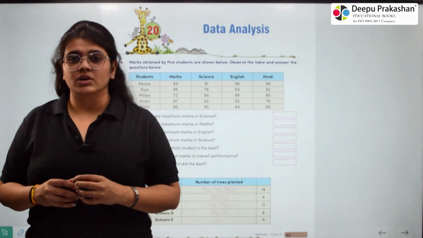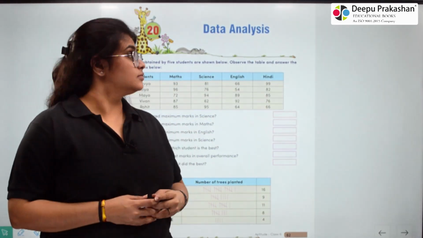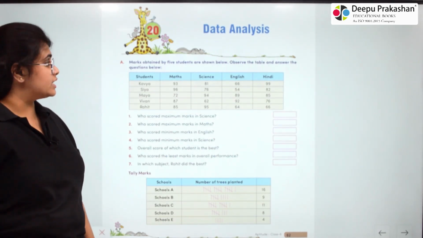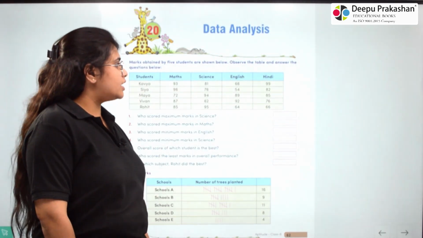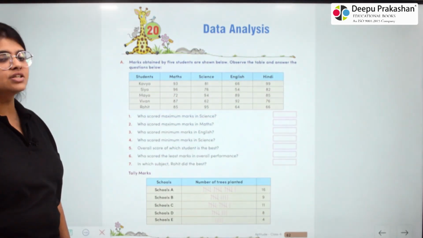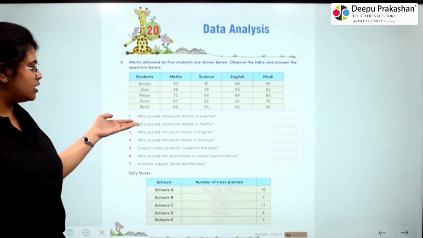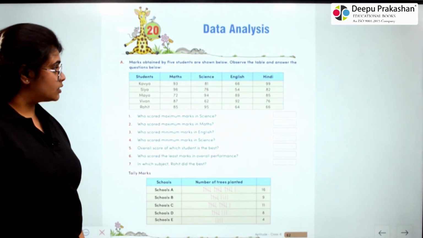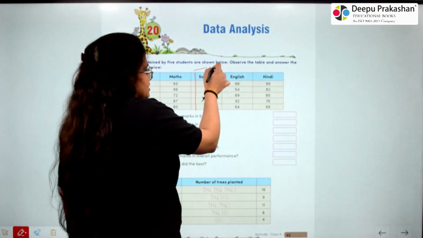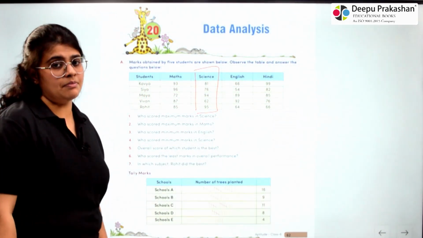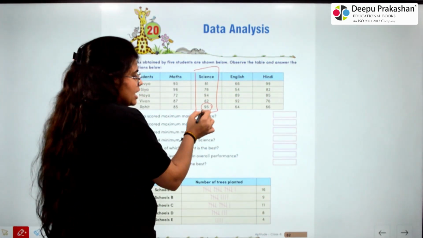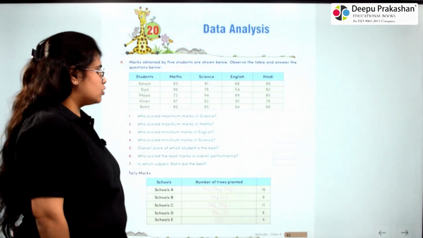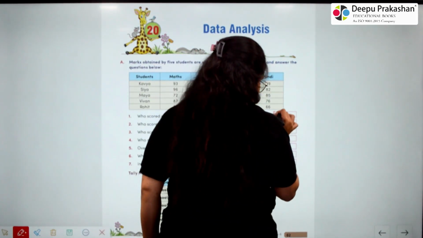Chapter 20 Data Analysis. A. Marks obtained by 5 students are shown below. Observe the table and answer the questions below. 1. We are given who scored maximum marks in science. So the column of science is this. Here the maximum marks is 95 and that was scored by Rohit. So the answer will be Rohit.